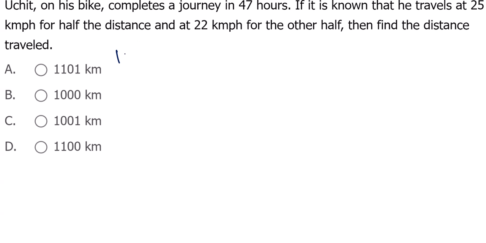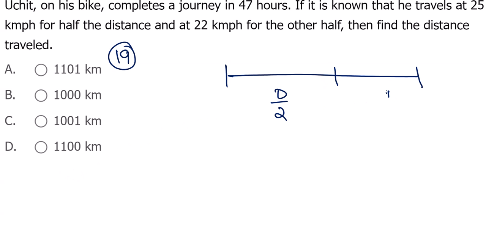Now 19th one. Time and distance related. Uchit on his bike completes a journey in 47 hours. Half of the distance at 25 km per hour, the other half of the distance at 22 km per hour. Find the distance traveled. Distance is the same, half and half. Here d by 2, here d by 2.